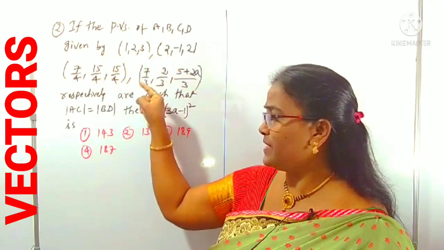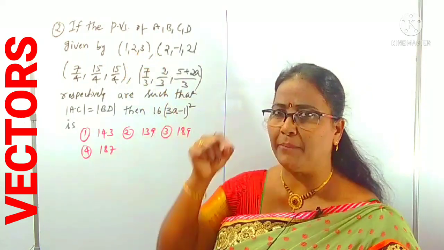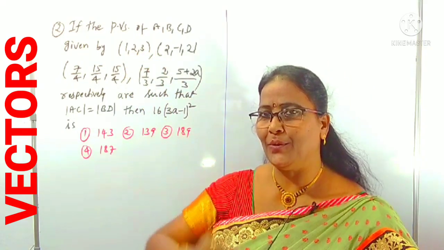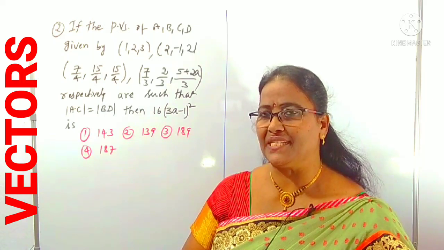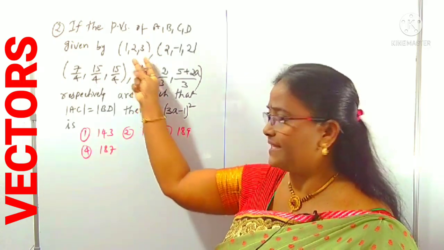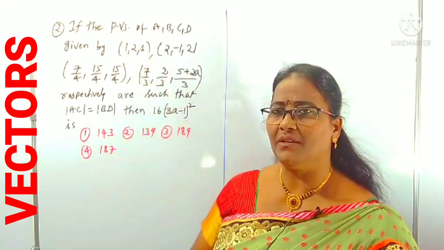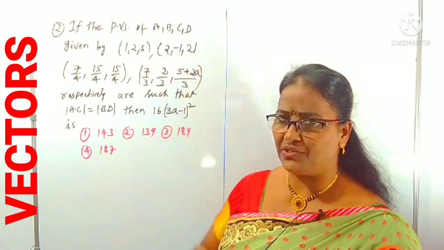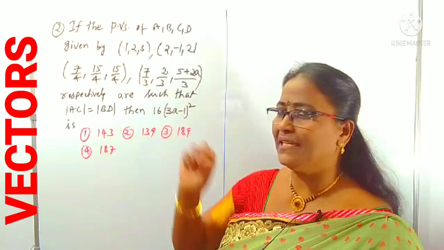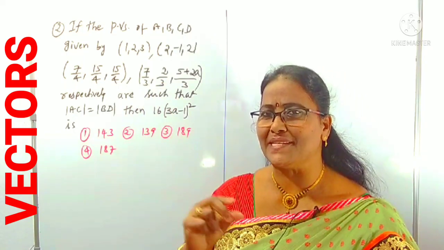So there are the 4 points like this. Actually in the examination it is given like I plus 2J plus 3K. You know, that is a linear combination of IJK. That is called a linear combination of IJK. Simply we can write it as an ordered triad, for easy purpose. So for ease we can take I plus 2J plus 3K as 1, 2, 3. Similarly the next ones are also given like that only. So we can take these as ordered triads. Then it becomes so easy.